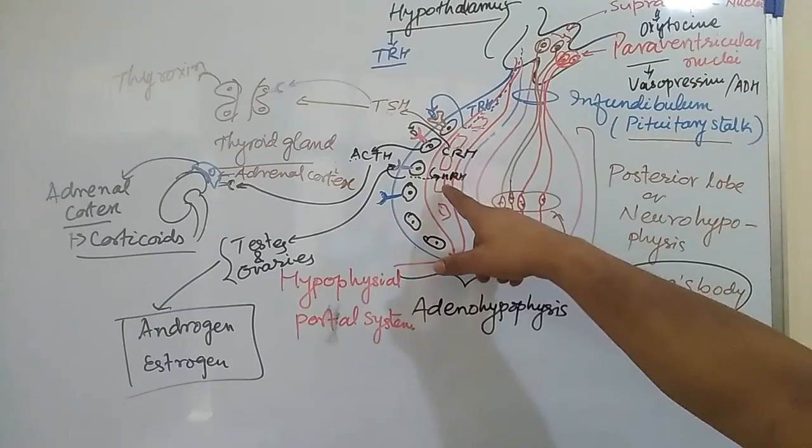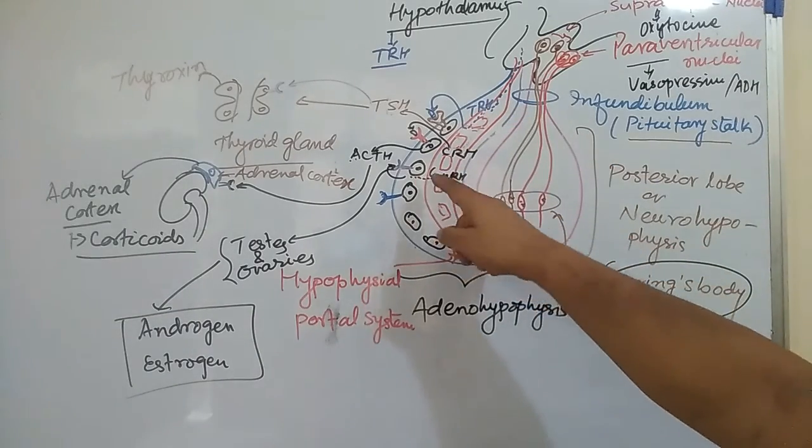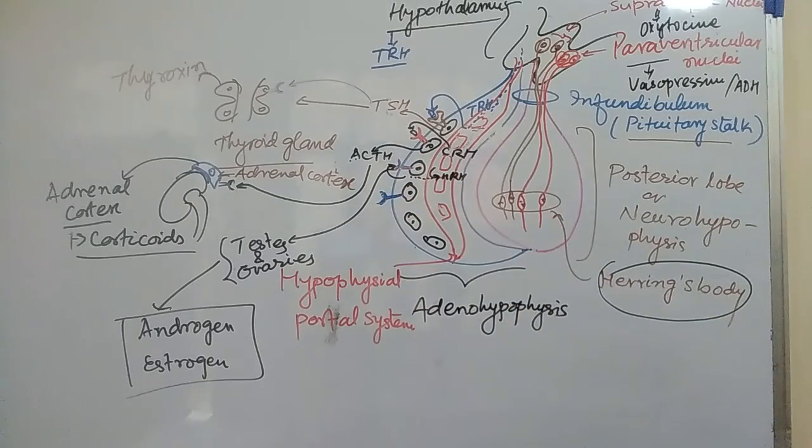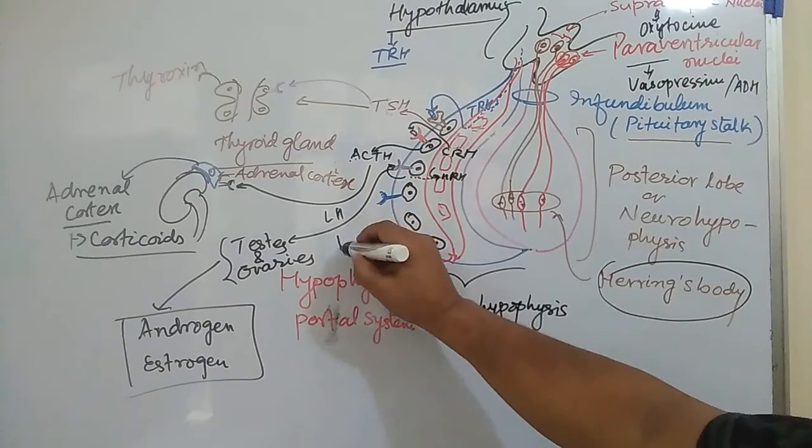GnRH of the hypothalamus activates the endocrine cells of the anterior pituitary to release LH and FSH.